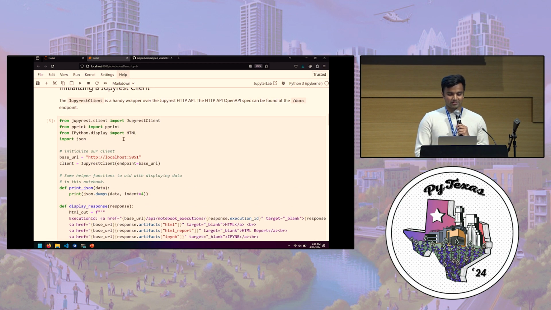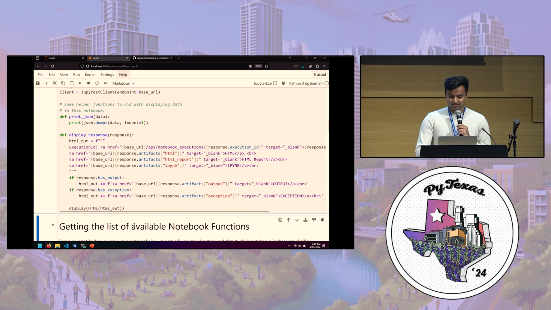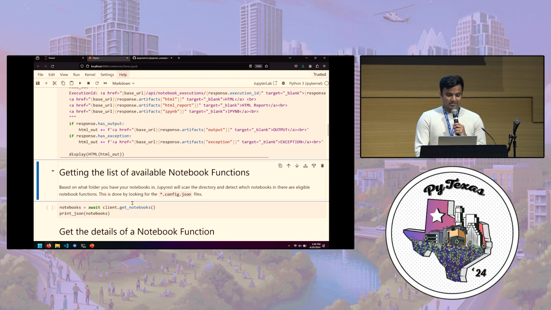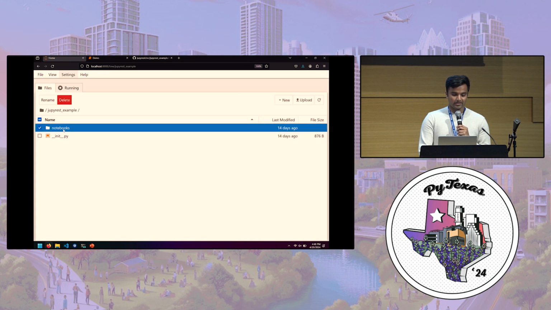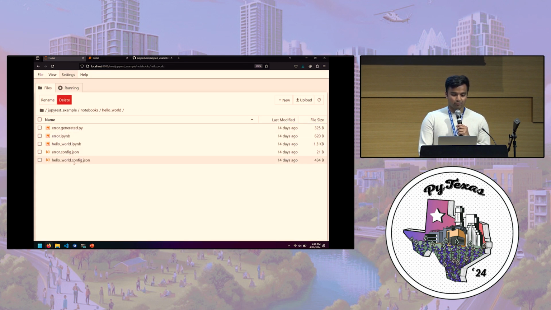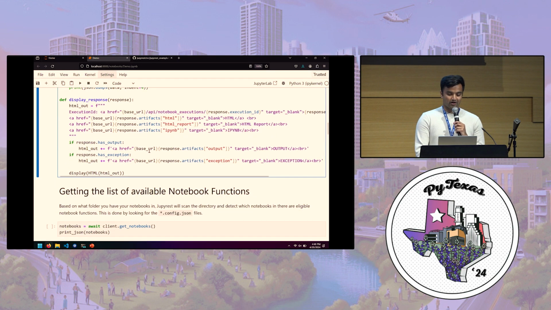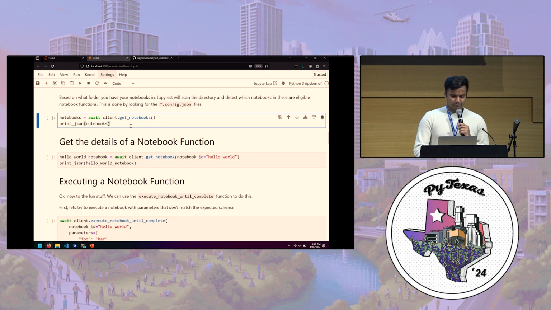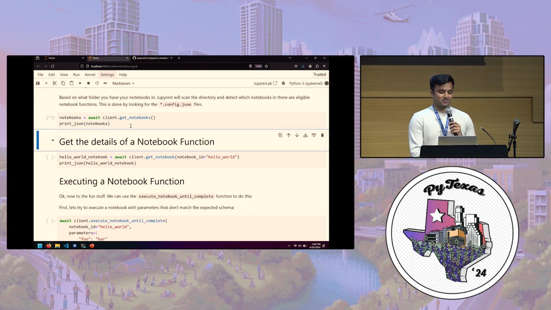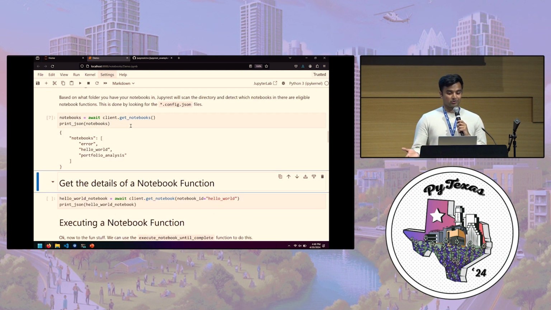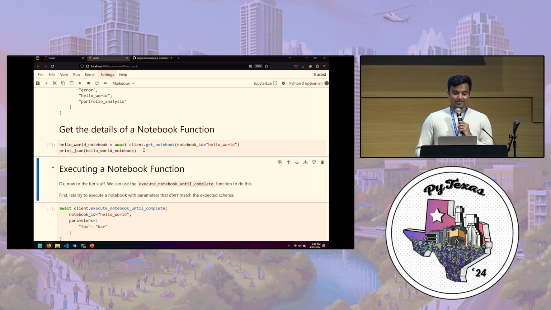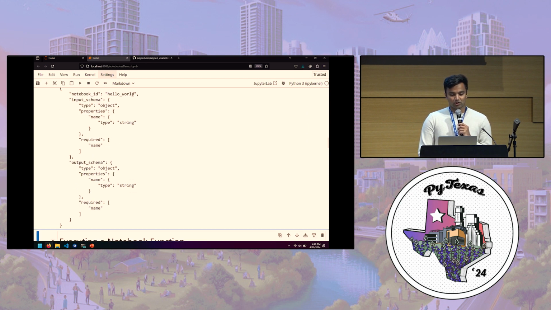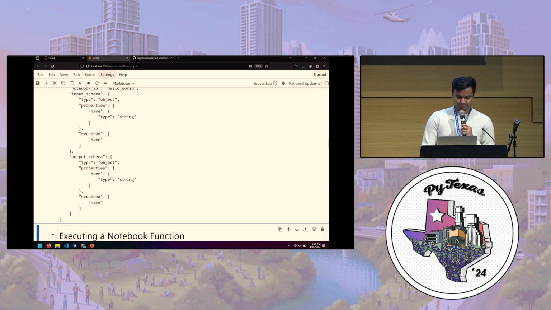This piece of code here is just some helper functions for this presentation. But essentially, what we're doing is we're instantiating our Jupyrest client. That Hello World notebook I was showing before is right here. And so we're just going to demo how we can invoke our notebook function. So this client lets us get a list of all our available notebook functions. It also lets us get the details about any notebook function, like right here, we've got the Hello World notebook and the input and output schema.